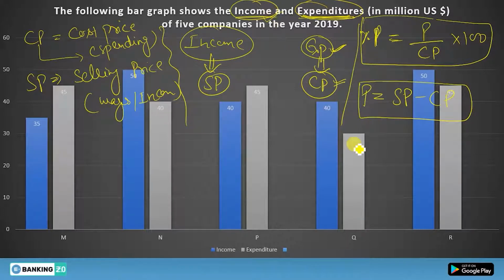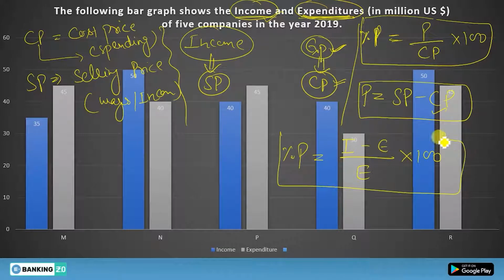So in terms of income and expenditure, SP minus CP means income minus expenditure, divided by CP means expenditure, into 100. So percentage profit will be equal to income minus expenditure divided by expenditure into 100. This will be your profit percent. I hope this concept is clear.